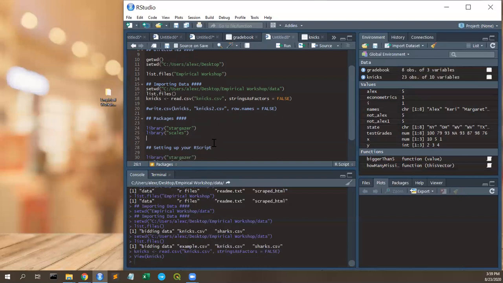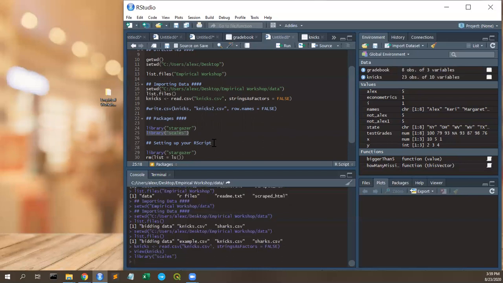Once you install a package, you never have to do it again. So you can just get rid of it. You have to do it the first time though. This will not work unless you install it, because what it does is it takes the code and puts it onto your computer. What this is doing is saying, okay, now that it's on my computer, I want R to read those functions. So I just did library Scales, library Stargazer.